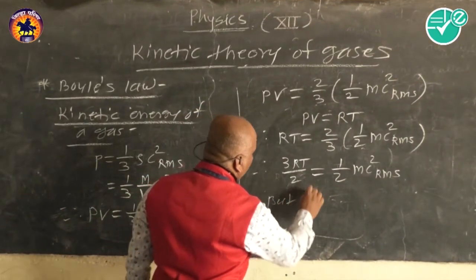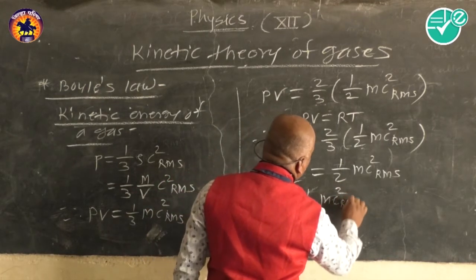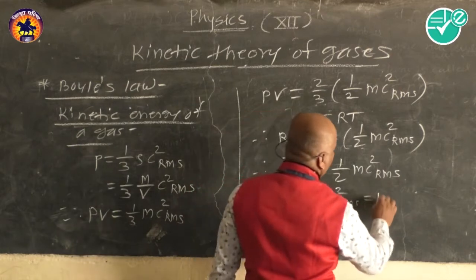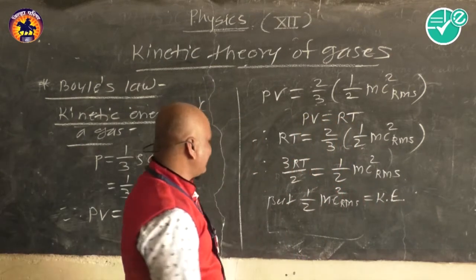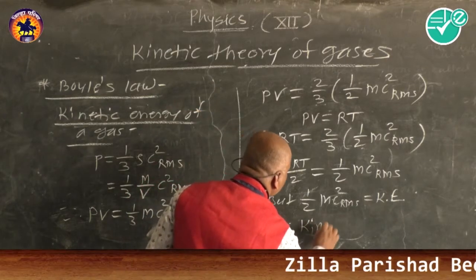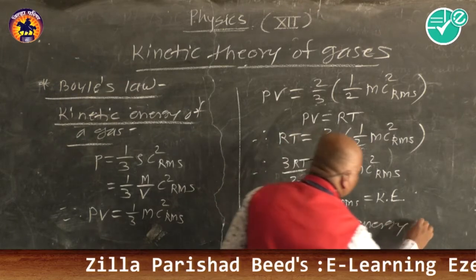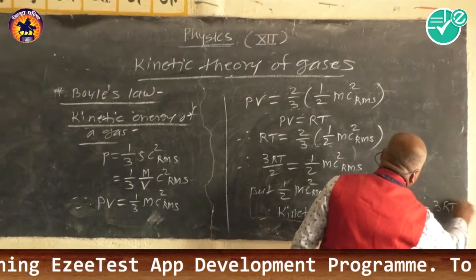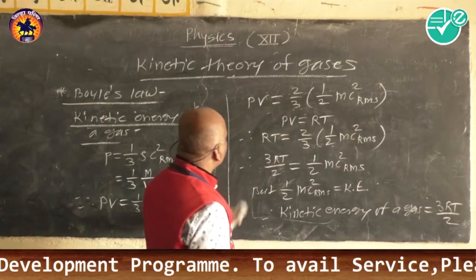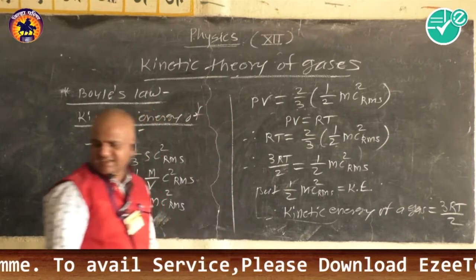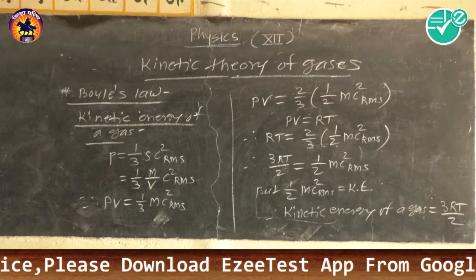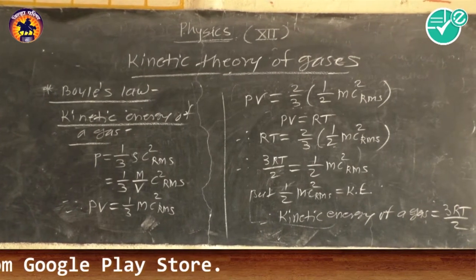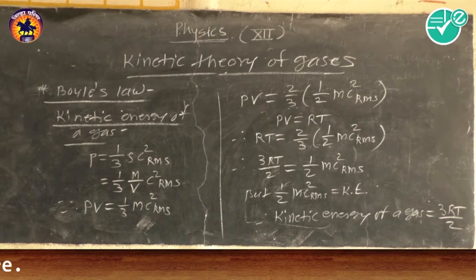But half m C square RMS is the kinetic energy of a gas, and therefore we get kinetic energy of a gas as 3RT upon 2. 3RT upon 2 is the expression for the kinetic energy of the gas, which we write as 3PV upon 2 also.